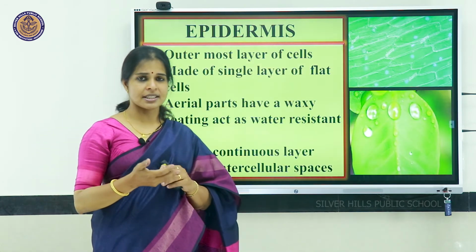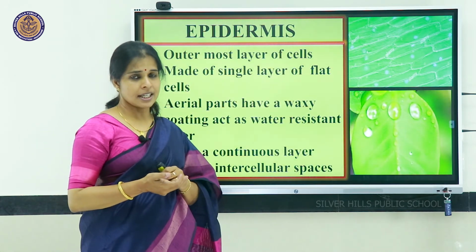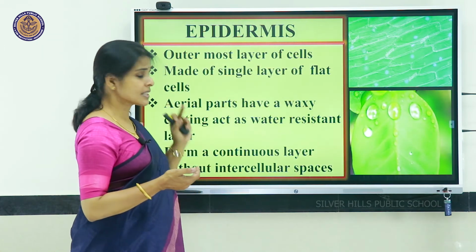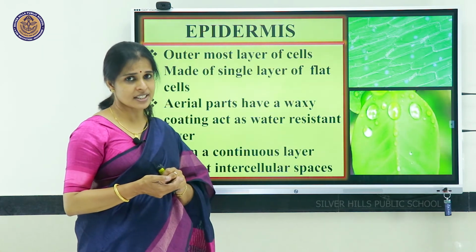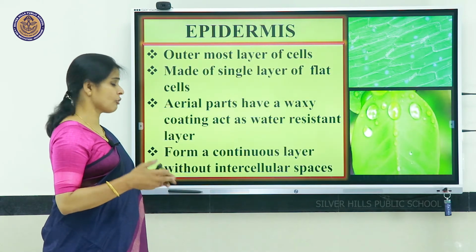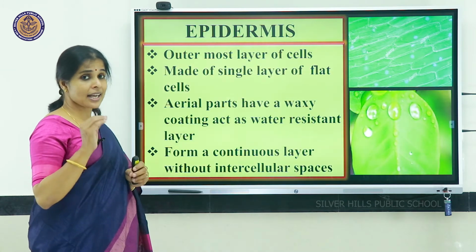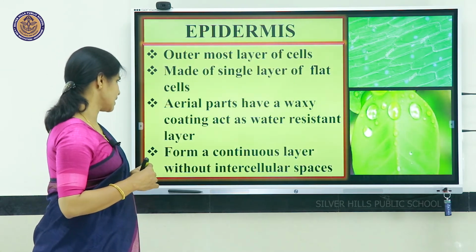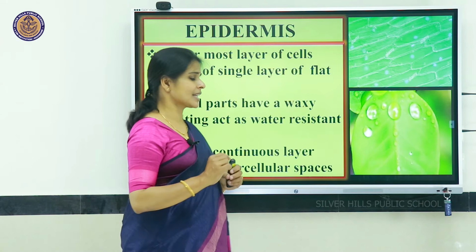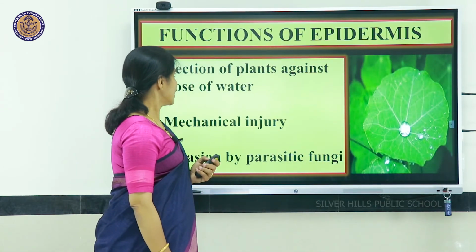So, epidermis is the outermost layer, made up of a single layer, and these cells are generally flat in nature. The aerial parts normally have a waxy coating, which acts as a water resistant layer. They form a continuous layer, there are no intercellular spaces.